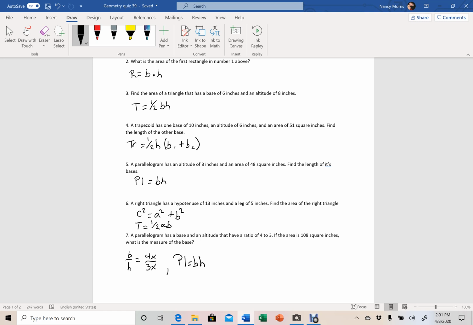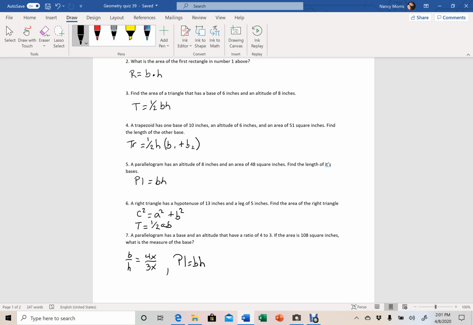Now remember, the area, 108 square inches, you're going to be plugging into your PL, okay? So you're solving there, plugging in the PL into that formula and then solving, okay? So that is number 7 there. I just put that BH there so you could see how that works and what's what, okay?